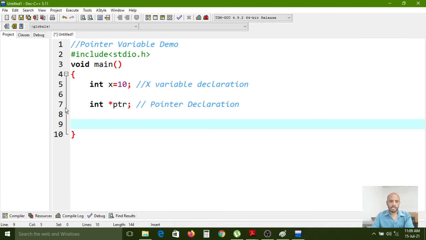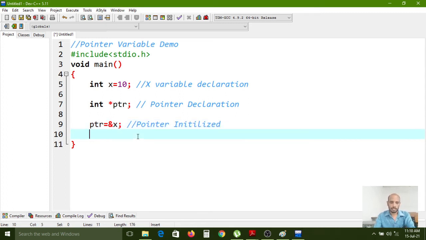How can I initialize? Without the star symbol, we just copy the pointer variable name, equal, and now I want to assign the memory address of the x variable. I copy and paste it here, and before that x variable I use the ampersand operator, because I want to store that memory address inside this pointer variable. This is called pointer initialization.